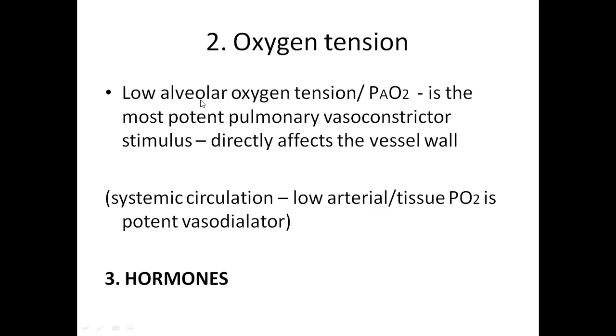alveolar air decreases, normally it is 106 millimeters of mercury. I will discuss that again in exchange of gases. Again in another video I will discuss exchange of gases after finishing your ventilation perfusion ratios. So then you will understand why there are differences between your inspired air and alveolar air gas partial pressures. Okay. The low alveolar oxygen tension is the potent pulmonary vasoconstrictor.